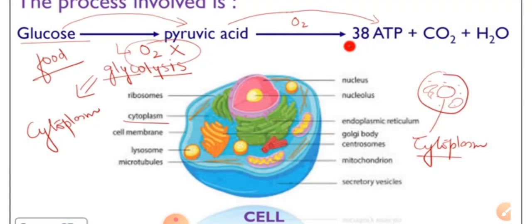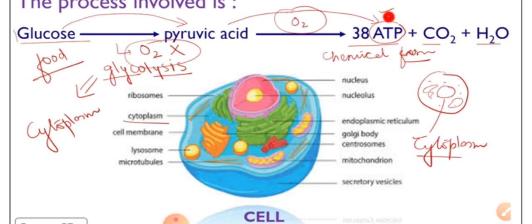After glycolysis, when this pyruvic acid is broken down in the presence of oxygen, it is converted into a chemical form known as ATP. ATP is adenosine triphosphate, also known as the energy currency of the cell. In the presence of oxygen, 38 ATP is released plus carbon dioxide plus water.